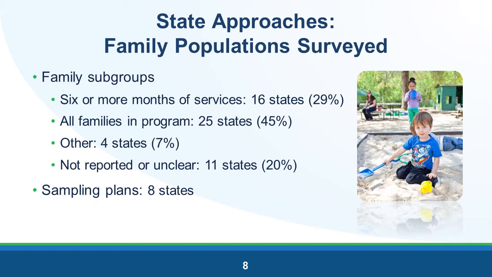Another group of 25 states, about 45%, surveyed all families regardless of length of time in the program. The remainder have unique criteria or did not explain their survey frame in their APR. In addition, we determined that 8 states used approved sampling plans that included stratified random samples and samples from districts or regions, among others. This is consistent with the number of states that reported using sampling plans last year.